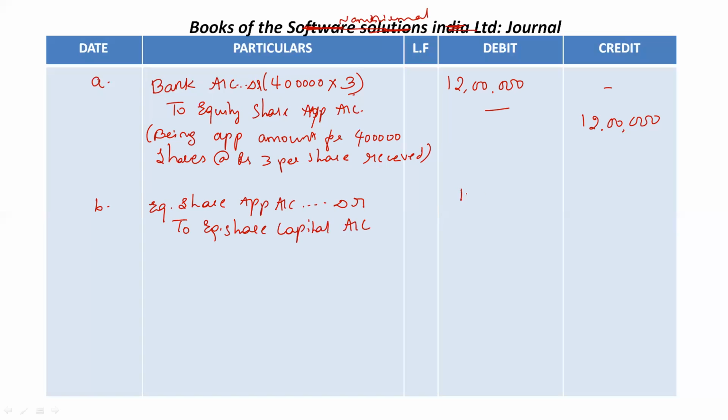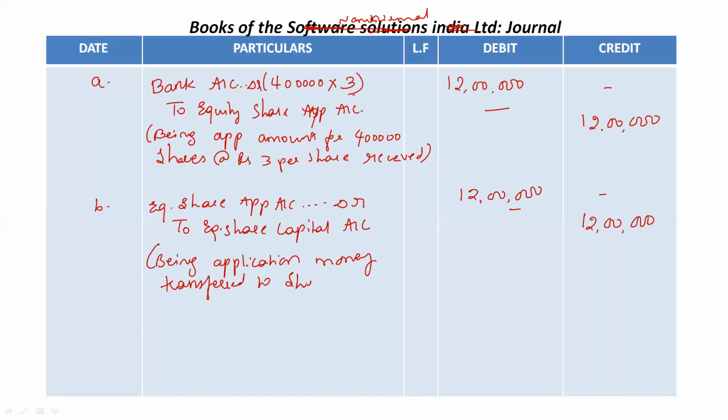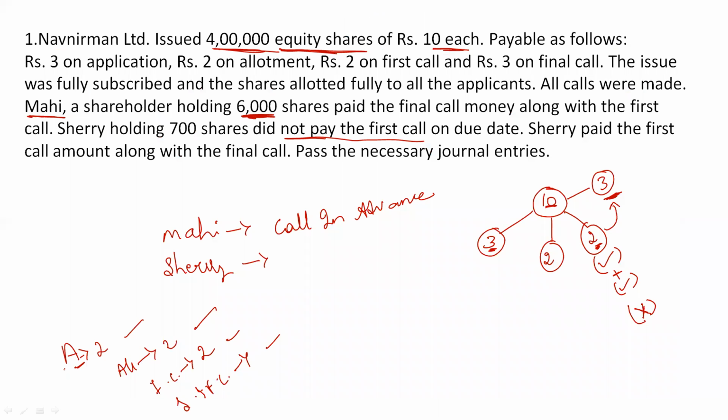Okay, all 12 lakh rupees has been transferred to equity share capital account. You can write the narration being application money transferred to share or equity share capital account. Clear? These are the two entries for application process.